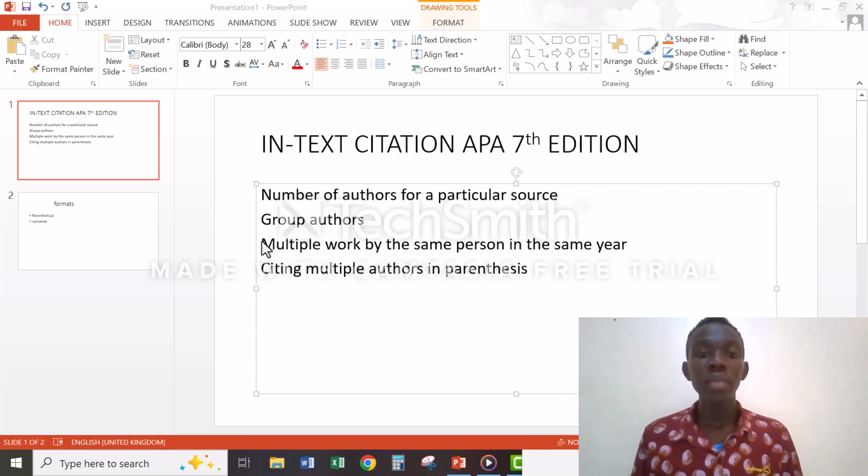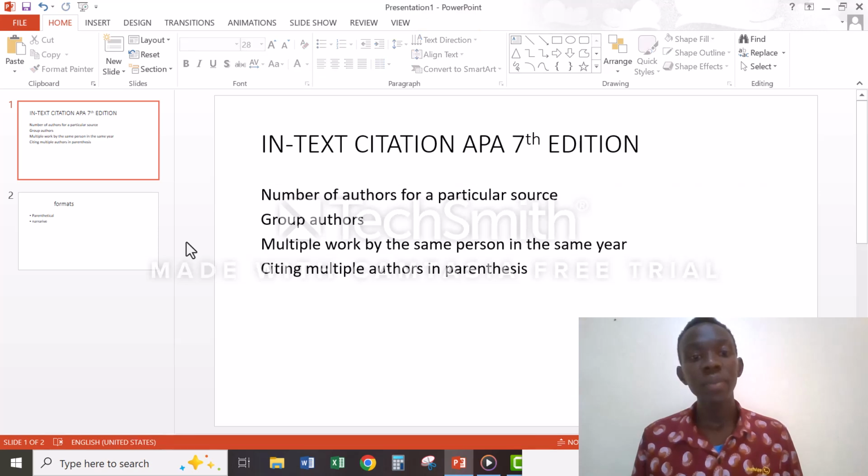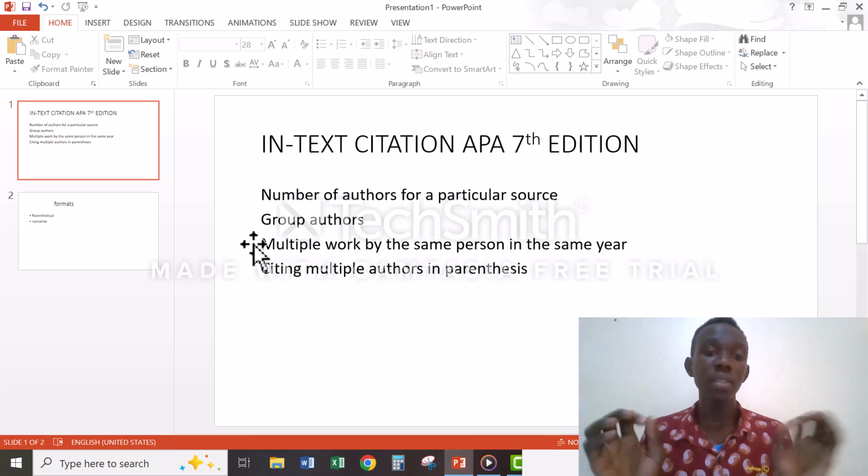And then when it comes to multiple works by the same author in the same year, when you're citing these, you are supposed to separate those works using alphabetical letters in lowercase, either a, b, c, d, depending on the number of works that particular person has written in that very year.